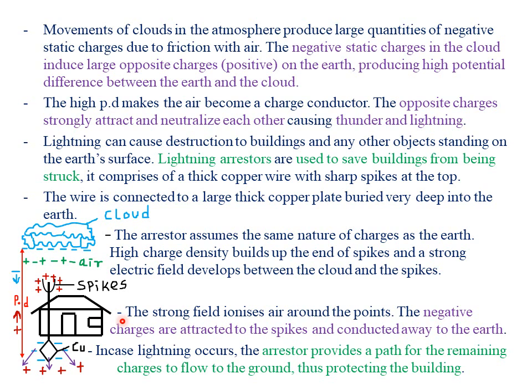Of course, when it is raining, ensure that you wear some rubber shoes to prevent yourself from being a conductor that transfers the charges to the earth, because you are going to be struck by thunder and lightning. So the purpose of the spikes, or the arrestor, is just to ensure that the charges flow smoothly to the surface of the earth.